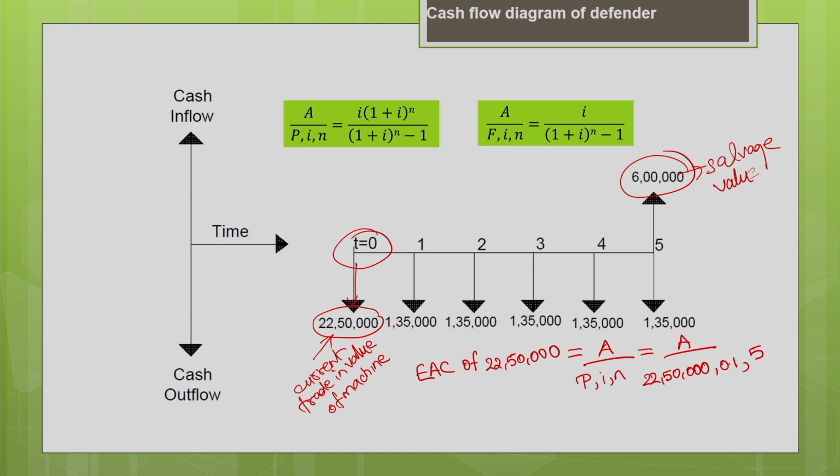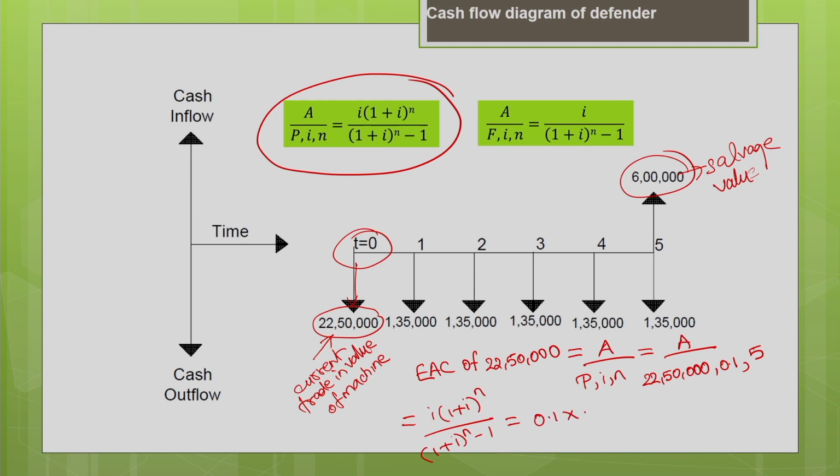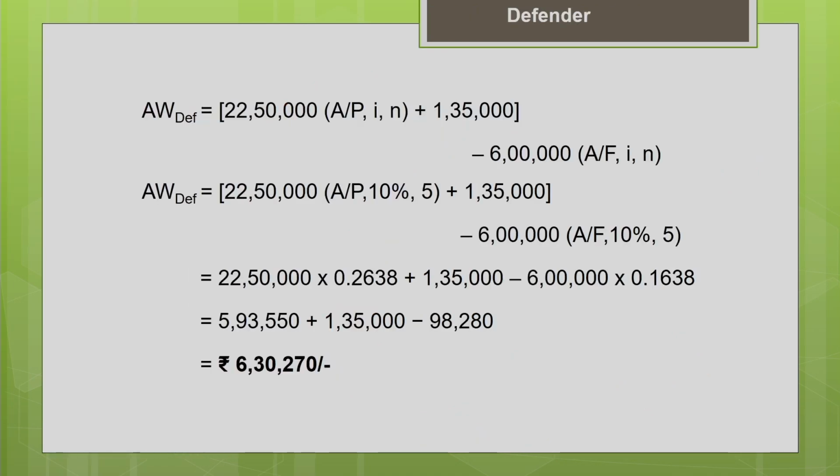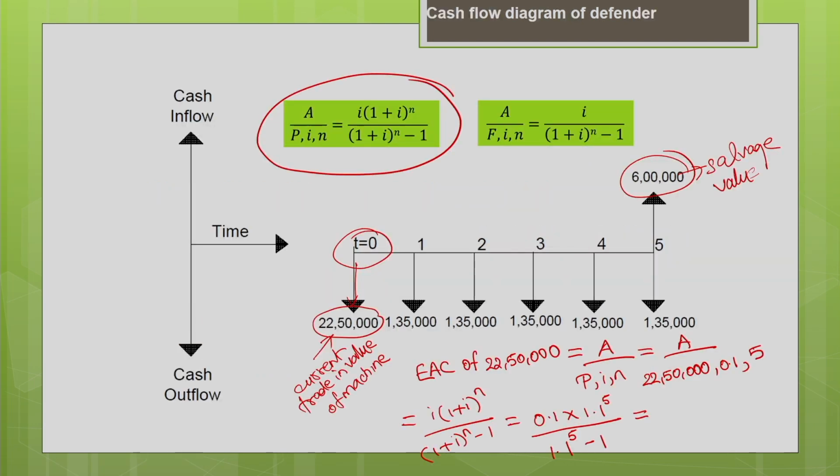You have to use your uniform series capital recovery factor to find this. It is i into (1 plus i)^n divided by (1 plus i)^n minus 1. That is 0.1 into 1.1 power 5 divided by 1.1 power 5 minus 1. This value is found to be 0.2638.